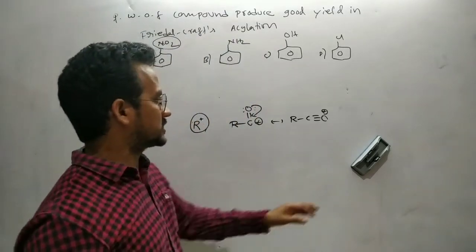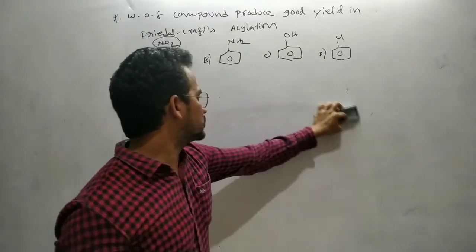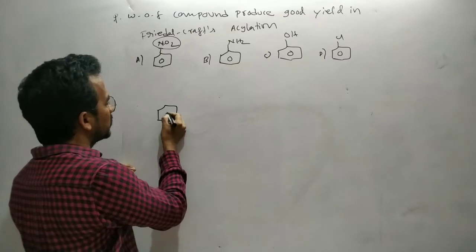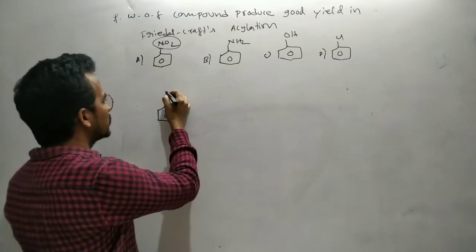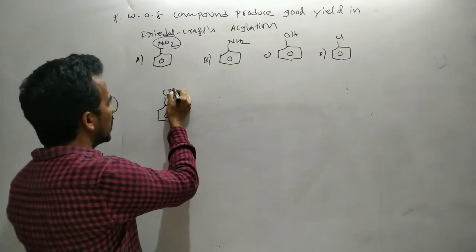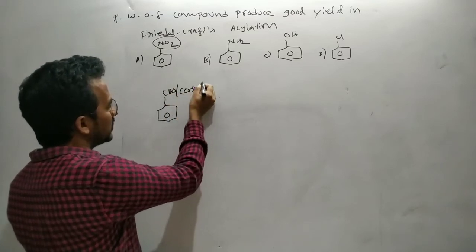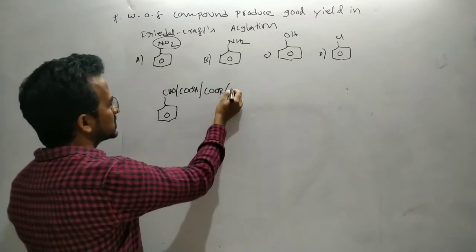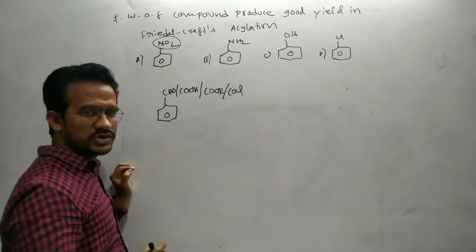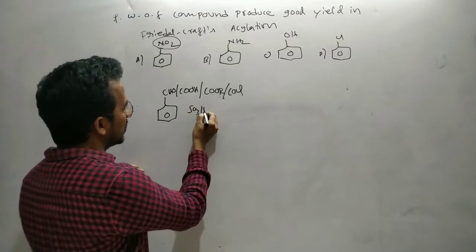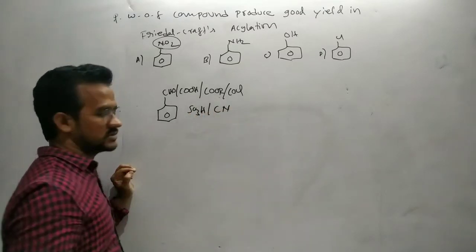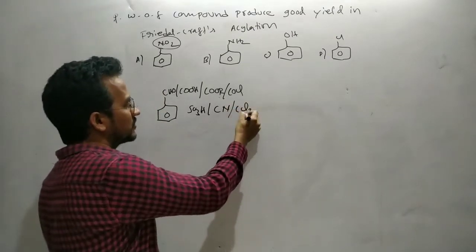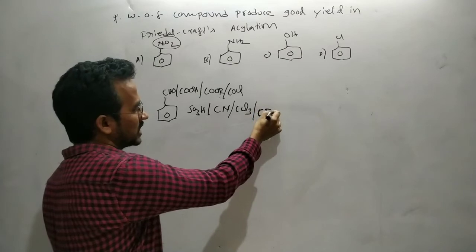Not only nitrobenzene, but benzene containing electron withdrawing groups like CHO aldehyde group, benzoic acid, benzaldehyde, any ester group, or any acid halide group, COCl, or SO3H or CN, is not involved in a Friedel-Crafts acylation or alkylation reaction.